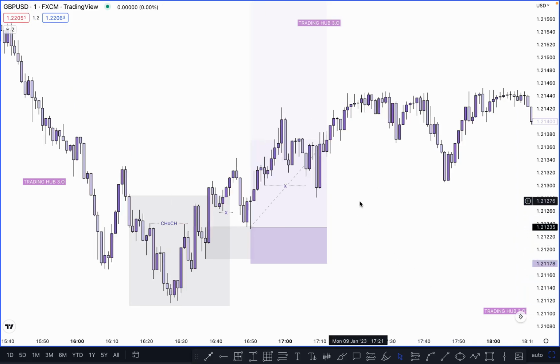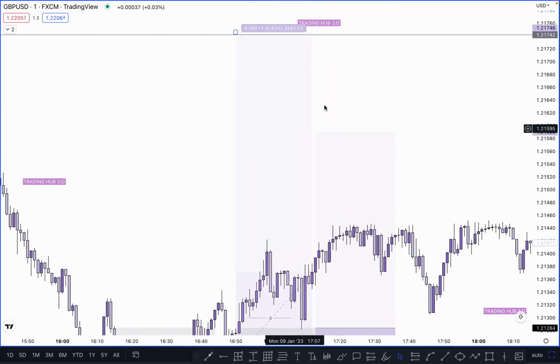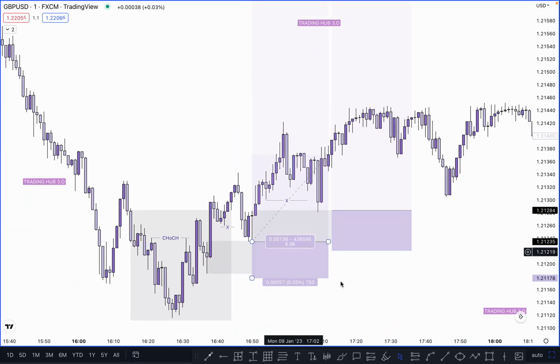So what happened here after this one? Market taken out this inducement. After taking out the inducement, you have to identify if there is any unmitigated order block, which one is here. So this one is our unmitigated order block. One more is here. So simply you can buy here, okay, and put the stop loss just below it, and the target will be the same here, okay, as per the 15-minute measure high. Which one is our target? So this one is our target, and these two entries are valid here for the buy.